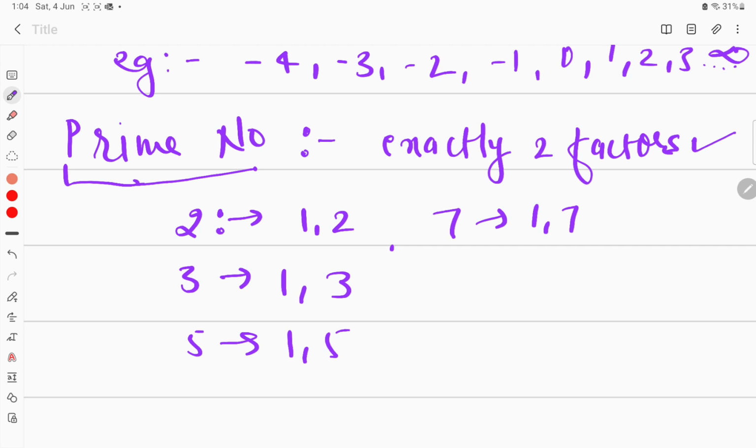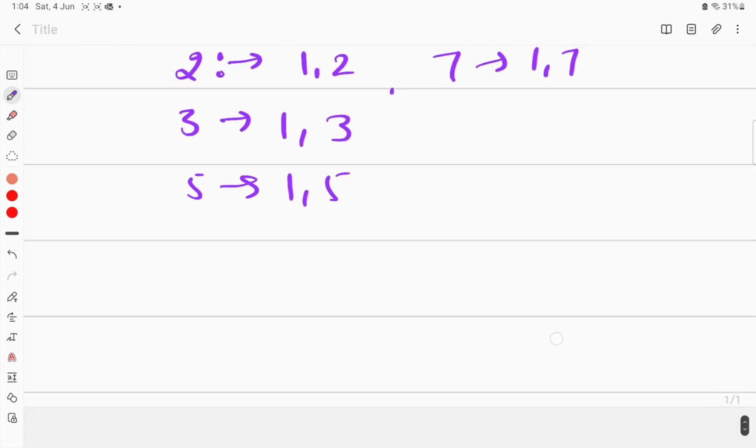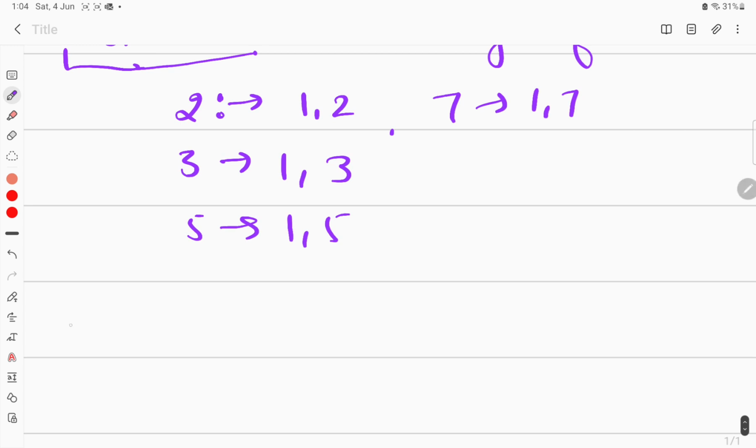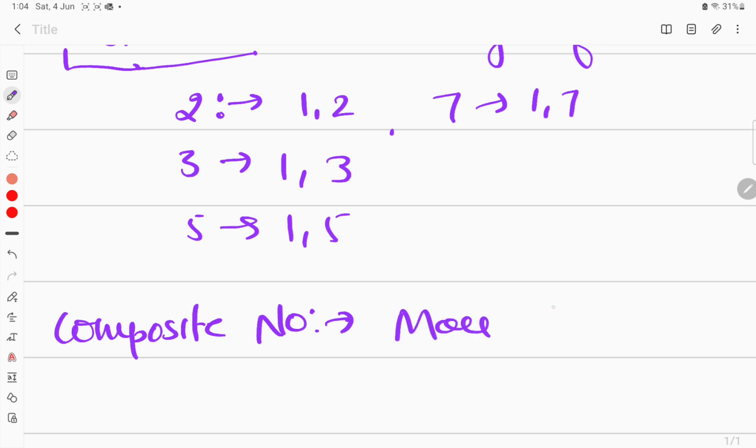But when we talk about the composite number, composite number basically means that a number should have more than two factors.